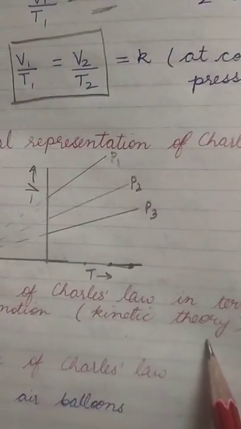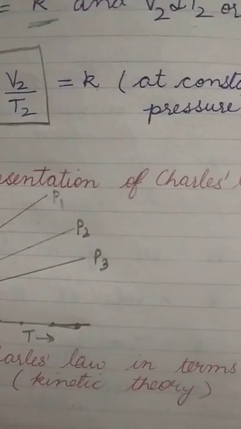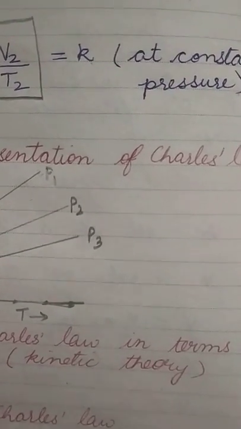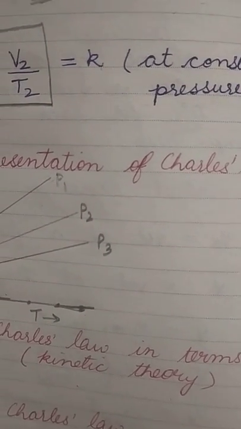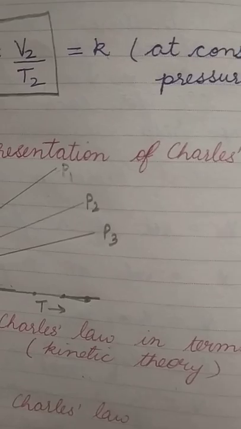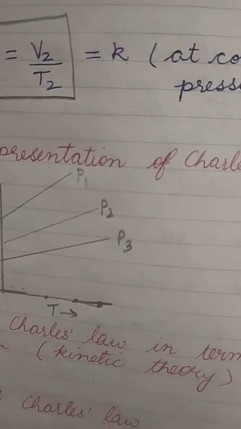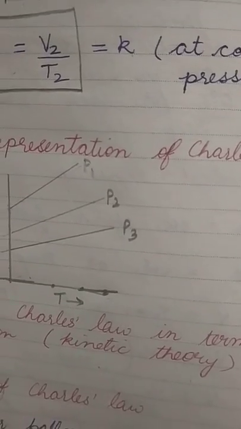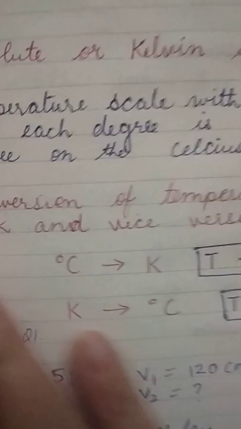So we have kept the pressure constant, then the volume will increase proportionately. So this says that at constant pressure, the volume of a mass of gas is directly proportional to the temperature. So it will also increase or decrease with the temperature.